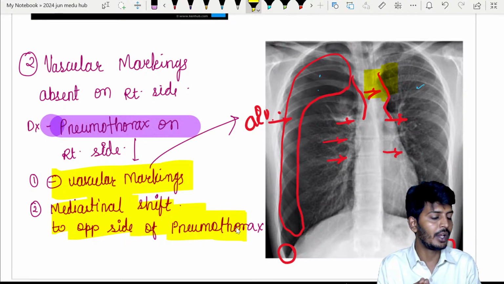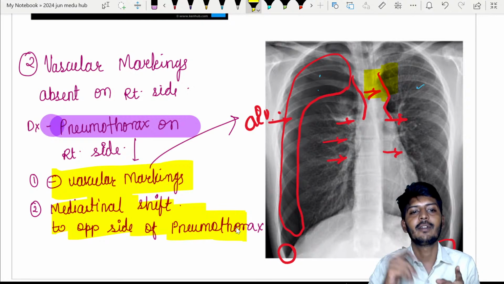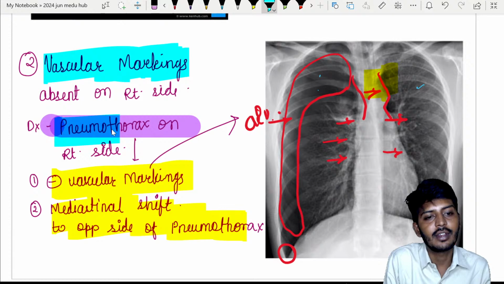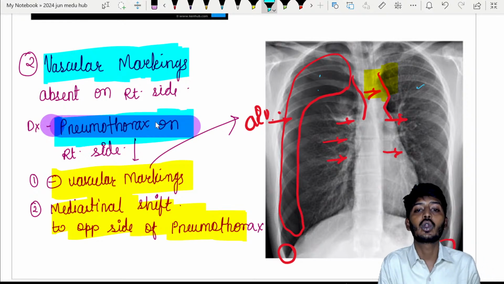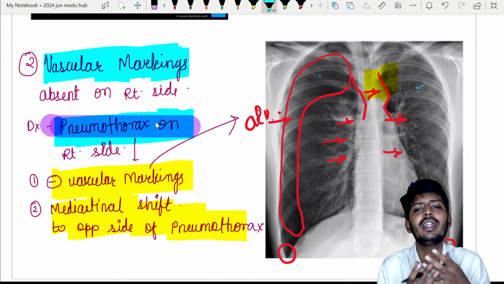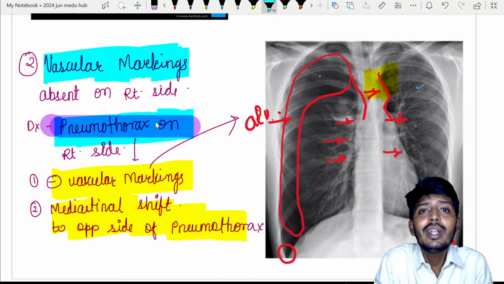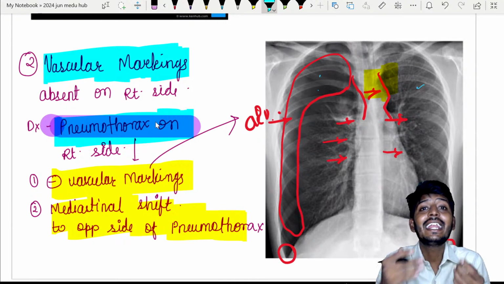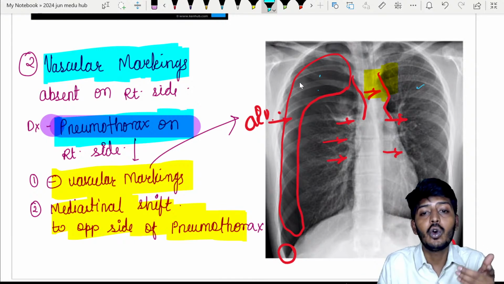Healthy lung is there. So whichever side is the trauma, the opposite side will be the shift. We will call it a vascular markings absent condition, called pneumothorax. But everyone will say jet black lung. Please don't follow that, because lung tissue itself is not there. That's not a jet black lung. That area will look jet black because there is no vascular marking.